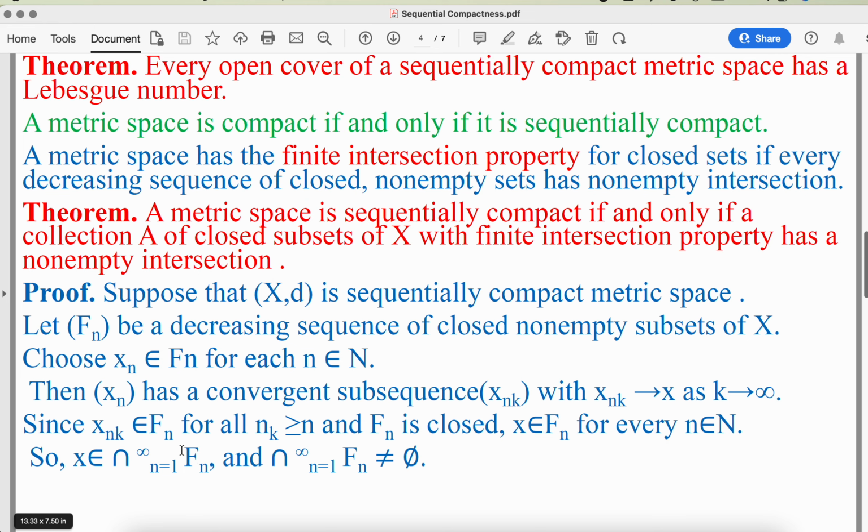So the intersection is non-empty, because we have found one element x belonging to this set. So if a metric space is sequentially compact, then a collection A of closed subsets of X with the finite intersection property has non-empty intersection.